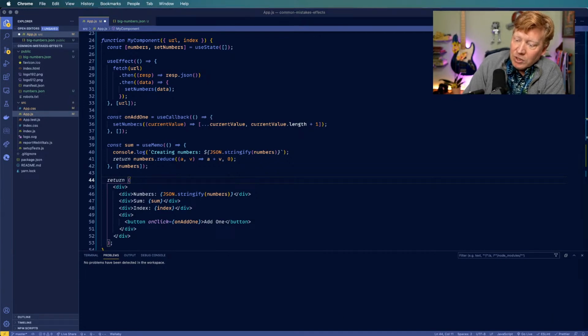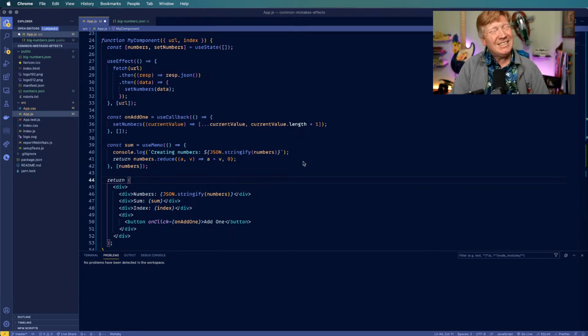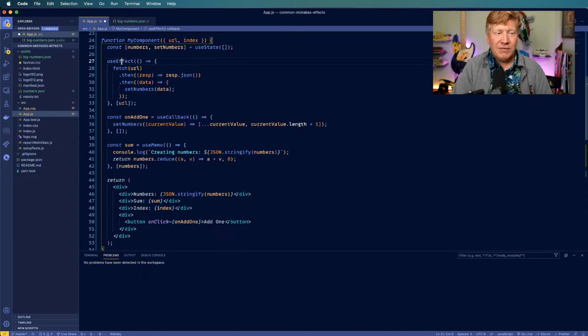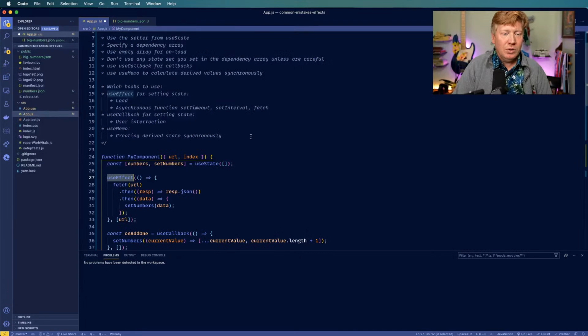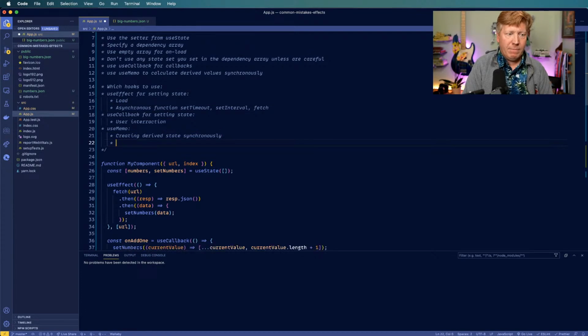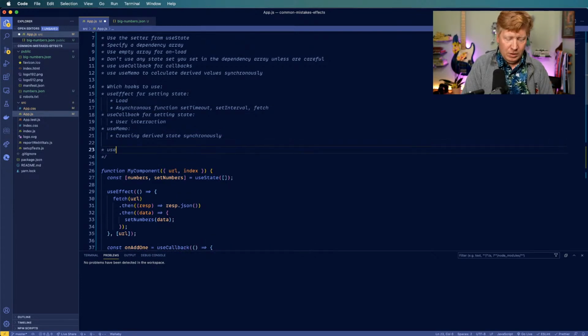Okay, do these samples go on Git? Yeah, sure, absolutely. I'll post this to Git. Hooks are asynchronous, right? Not all, right? So useEffect is definitely asynchronous. So let me put that on there too. useEffect and useCallback are asynchronous.